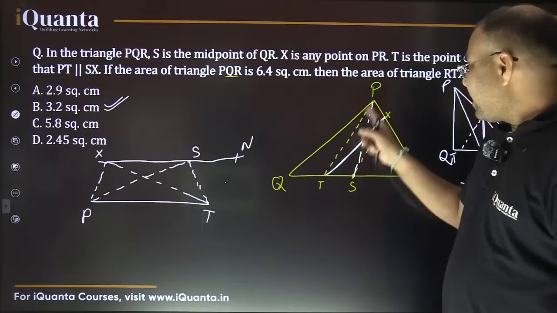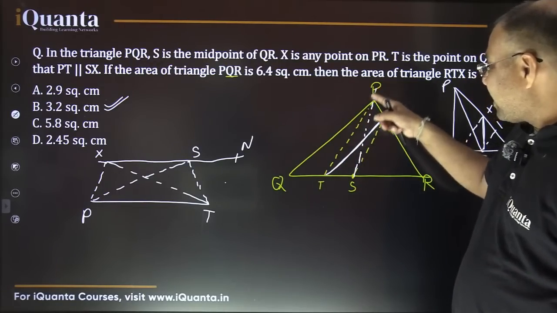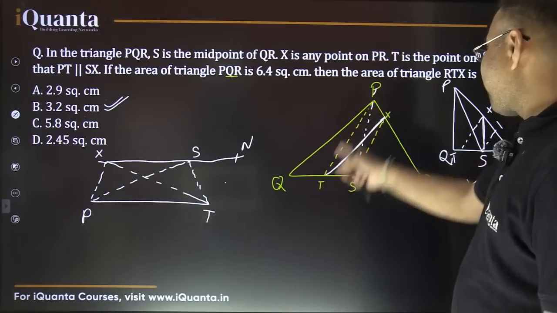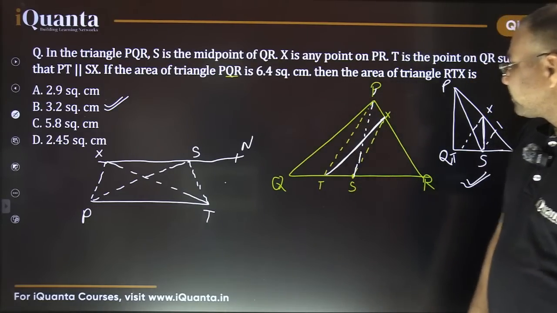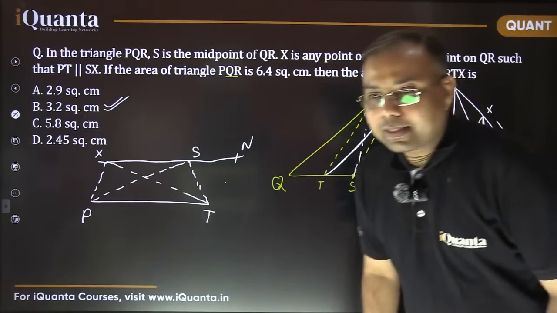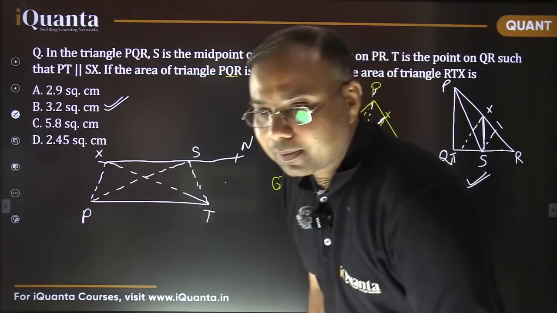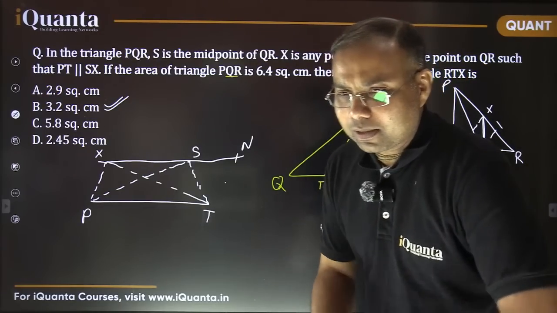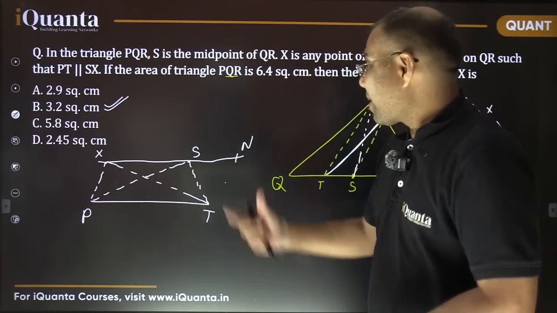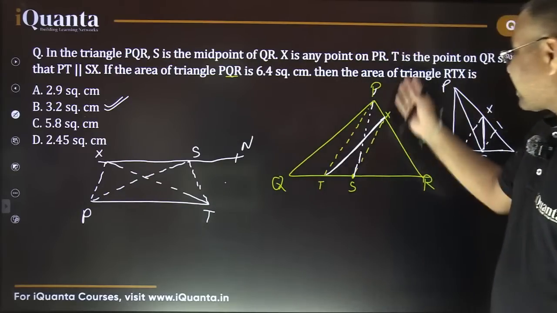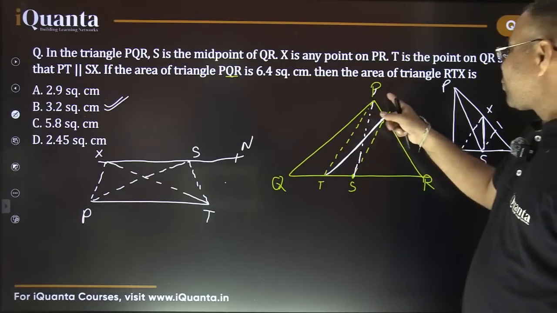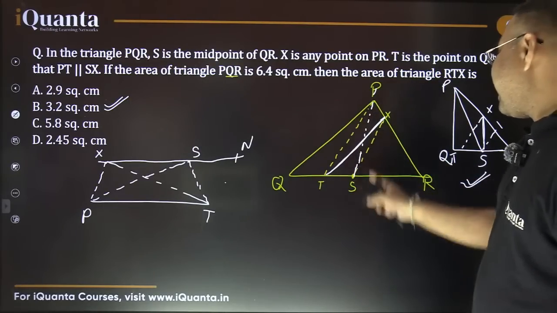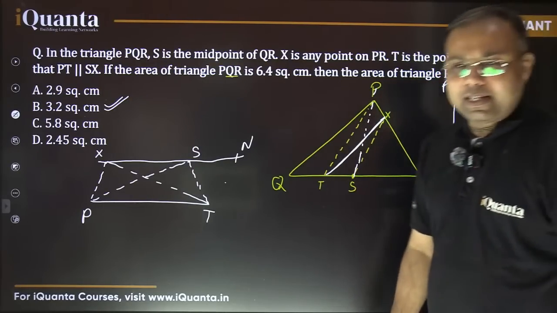Yes, triangles on the same base and between the same parallels have the same area. Exactly, Gaurav Kumar. Because their base is same and their height is same, these two triangles, PTX and PTS, have the same area.